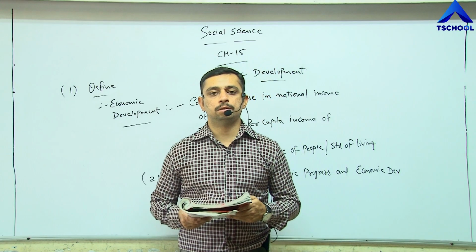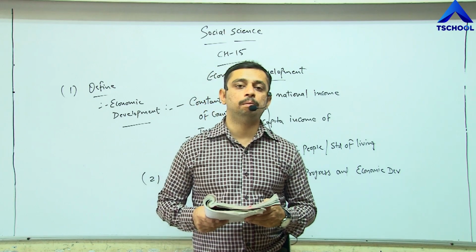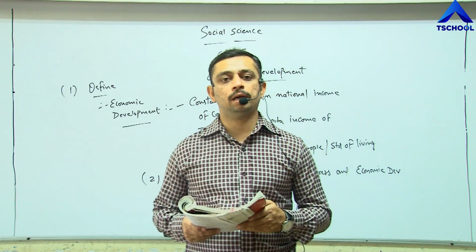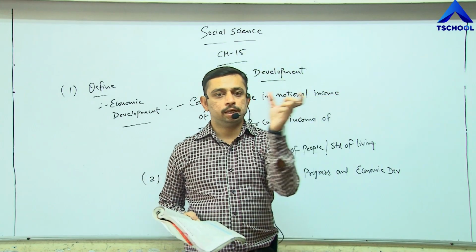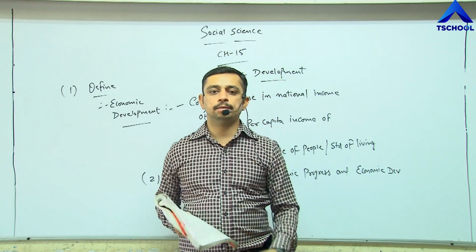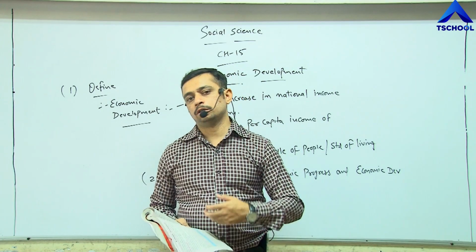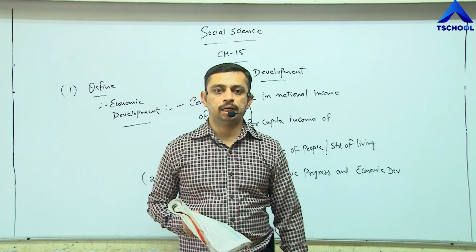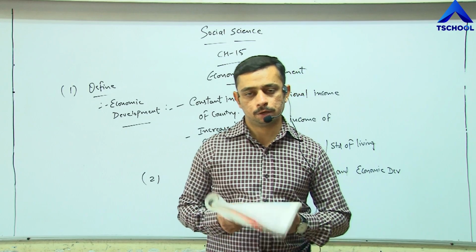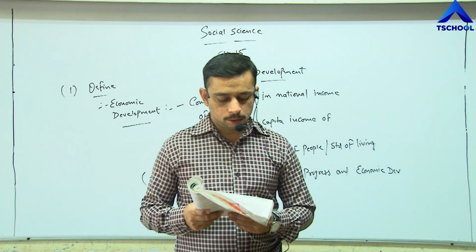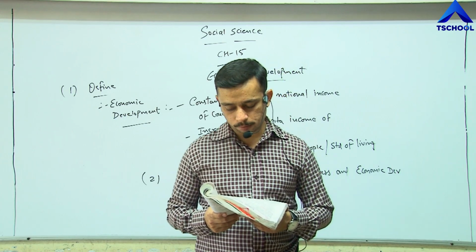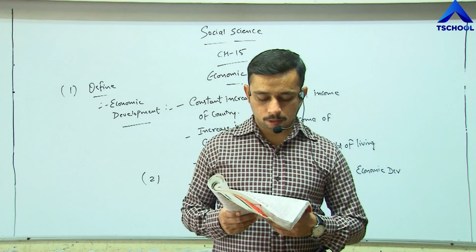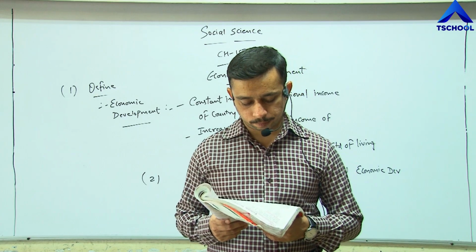After independence there is a great improvement in the per capita income as well as in the population of the country. On one side, the total income of the country is increasing, and on the other side the population is also increasing. That is why India is a developing country. The above mentioned requirements are fulfilled easily in a better way compared to the past. So we may say that economic development is taking place in India.